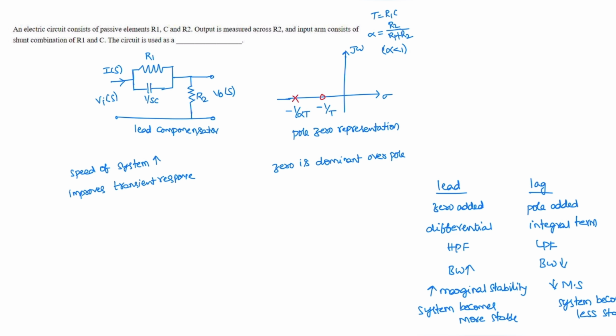So let us see the differences between lead compensator and lag compensator. In a lead compensator, a zero is added; in a lag compensator, a pole is added. The lead compensator is a differential term, a high pass filter; the lag compensator is an integral term, a low pass filter. The lead compensator increases the bandwidth of the system, the lag compensator decreases the bandwidth. With a lead compensator, marginal stability increases and the system becomes more stable. With a lag compensator, marginal stability decreases and the system becomes less stable.